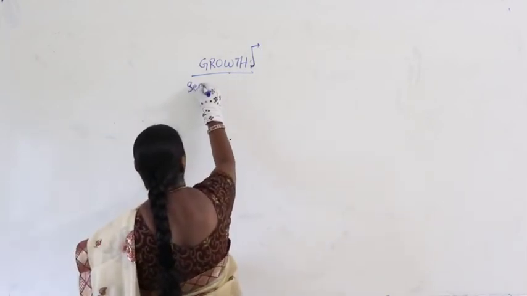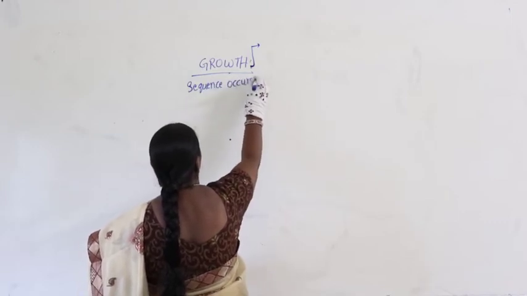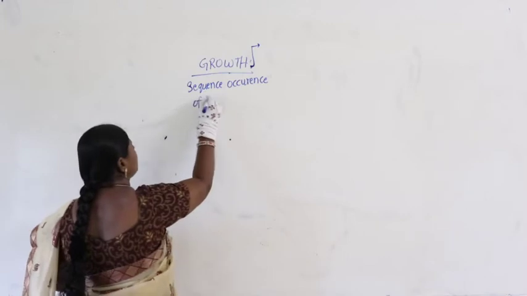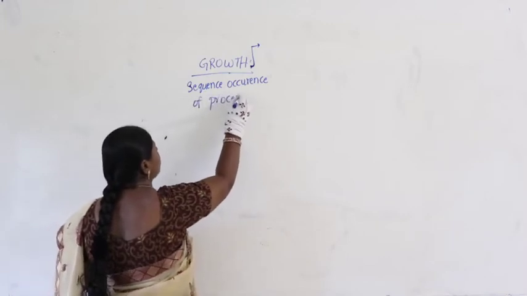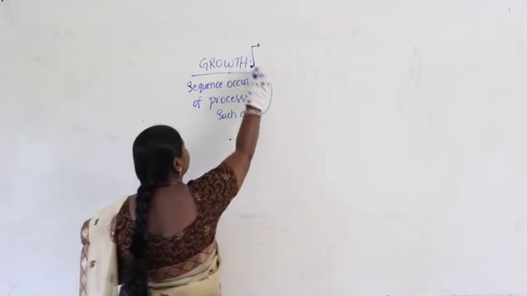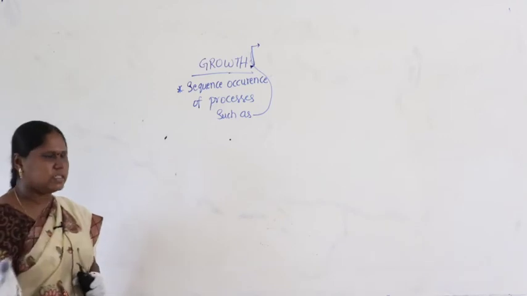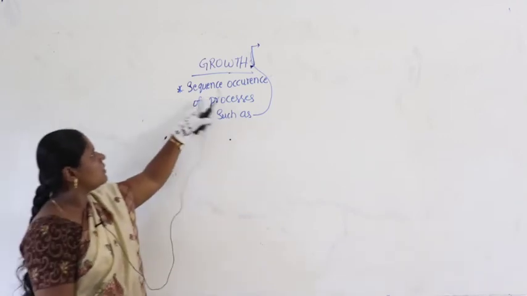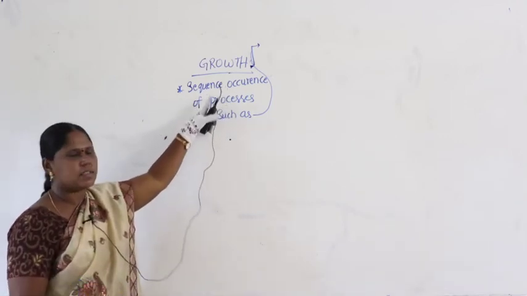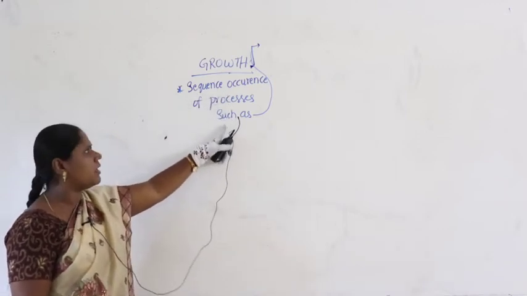Sequence occurrence means that in a particular sequence they have to happen, a sequence of all the processes that occur.